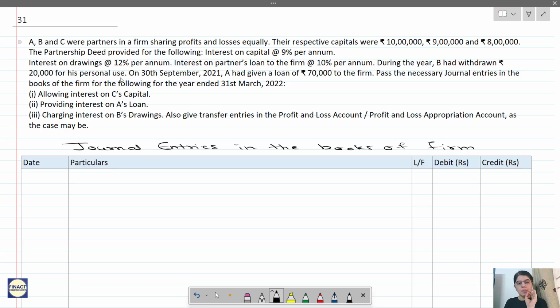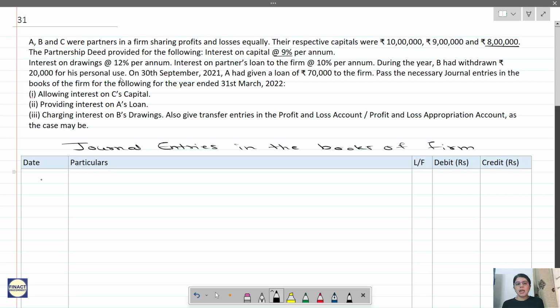Now see, here they are specifically asking you to pass only this many entries, so we will be passing only this many entries. First is allowing interest on C's capital. How much is C's capital? C's capital is, you can see here, 8 lakh rupees. Interest on capital is 9% per annum. If nothing is given, we are assuming that this 8 lakhs was there since the beginning of the year, and we will be charging the interest on capital at the rate of 9% for the entire year.